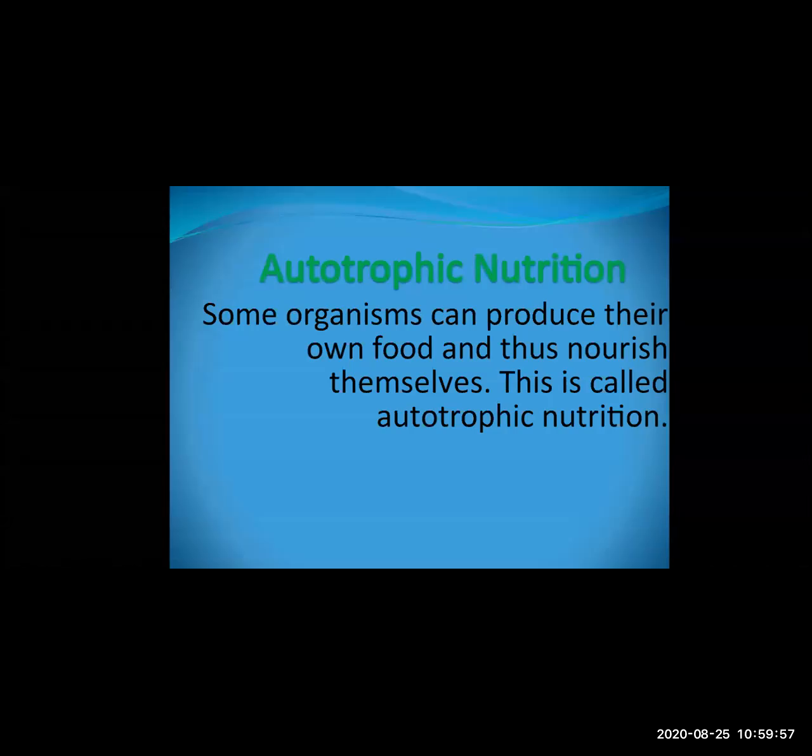Generally, in autotrophic nutrition, all the plants come, because plants can prepare their own food with the help of photosynthesis. So plants are classified under autotrophic nutrition. But some plants are not autotrophic, only some of them are. So the plants which can prepare their own food are called autotrophic.